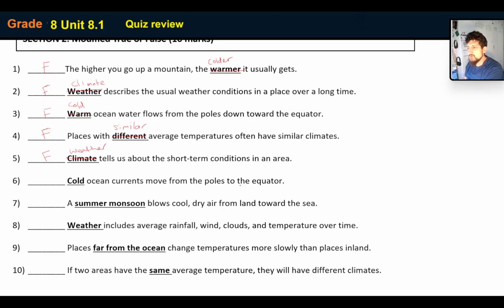Cold ocean currents move from the poles to the equator. That is true. A summer monsoon blows cool, dry air. No, it doesn't. That's the winter. Remember, winter monsoons are cold and dry, but summer monsoons are wet and warm. Okay? Weather includes the average rainfall, wind, clouds, and temperature over time. So I think what they mean here is over a long time. And no, that's not weather, that's climate.